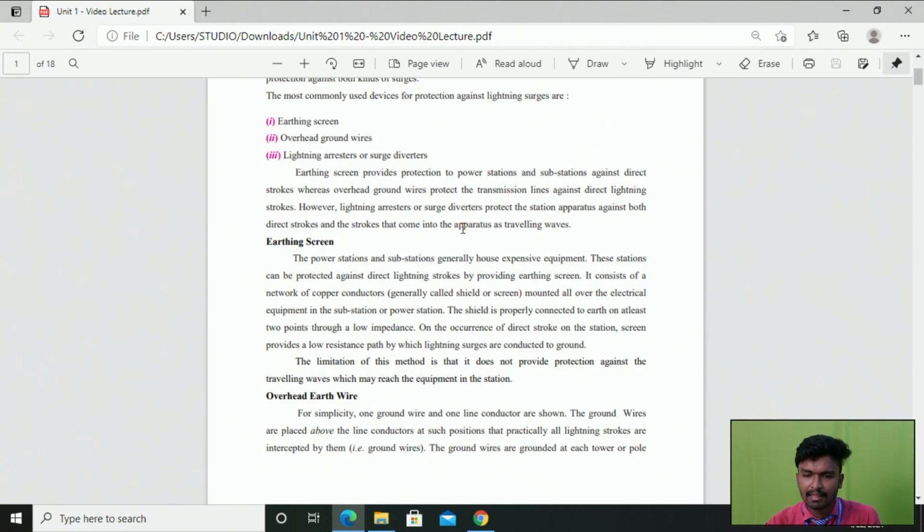From this we can conclude that the earthing screen is mainly used to protect the power station as well as the substation against direct lightning strokes. The second device is mainly used to protect the transmission line against direct lightning strokes. So the first method and the second, overhead ground wires, are used to provide protection against direct lightning strokes. But the lightning arrester and surge diverter are used to protect station apparatus against both direct and indirect lightning strokes, right?